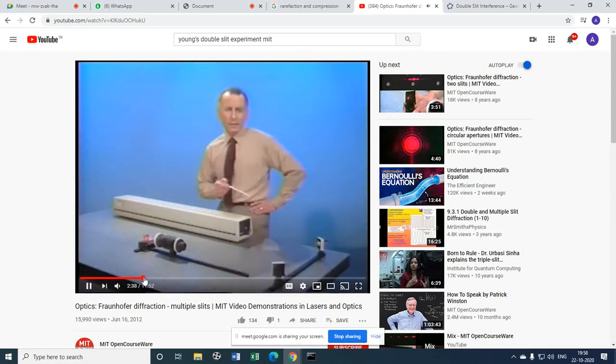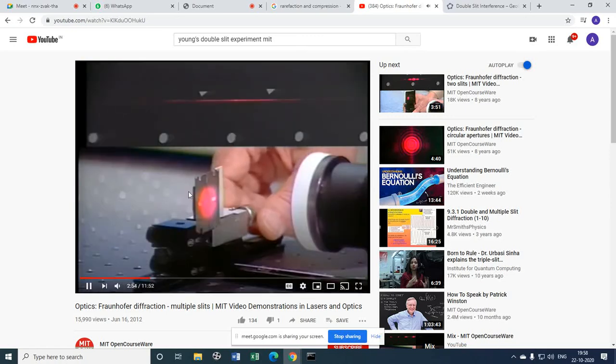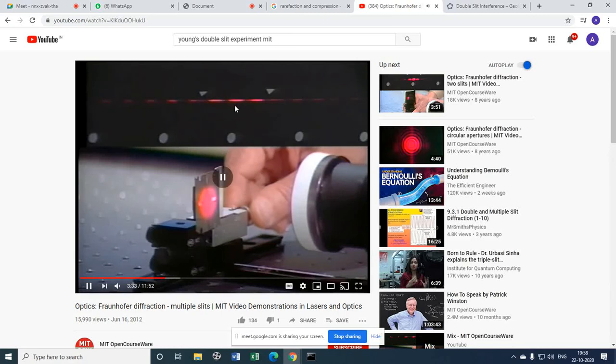Now let it explain. There you see, there are slits here. He's controlling the slit width. Can you see the pattern there on the screen? Yes, sir. So this is the central maximum. The another maxima, another one, then it fades out.